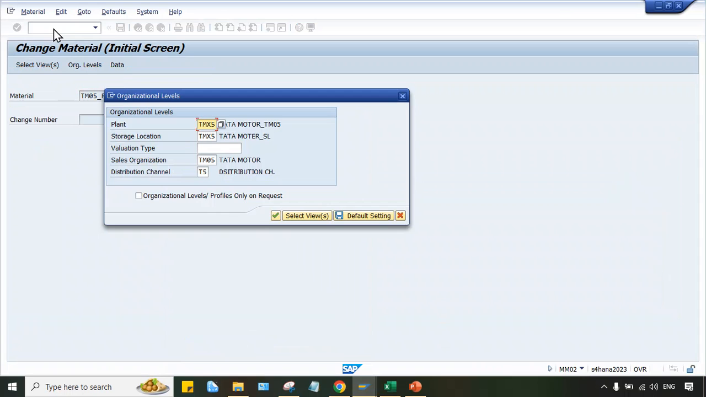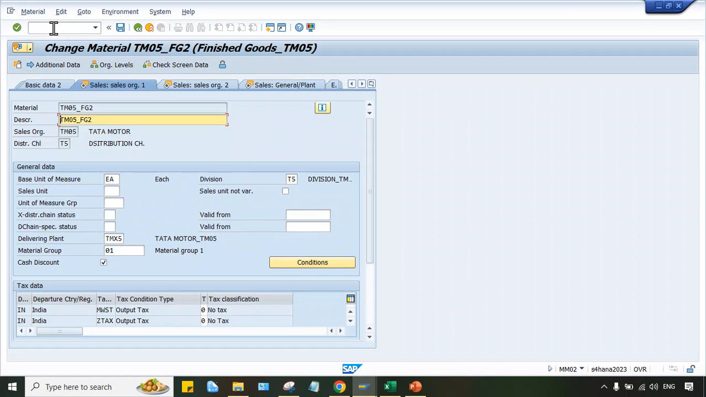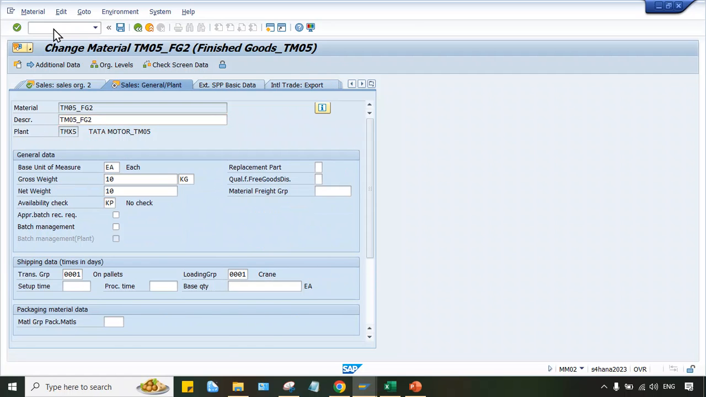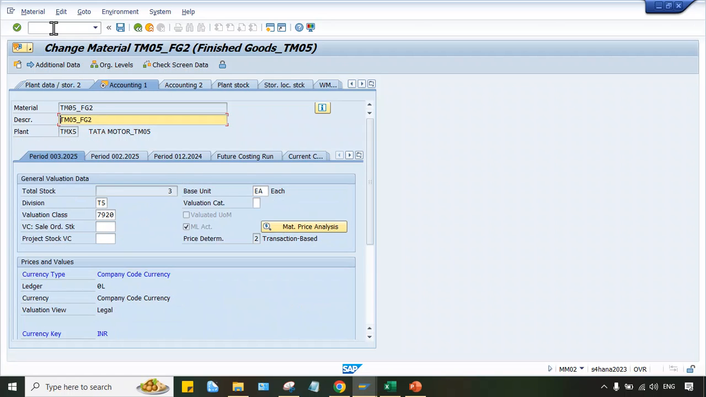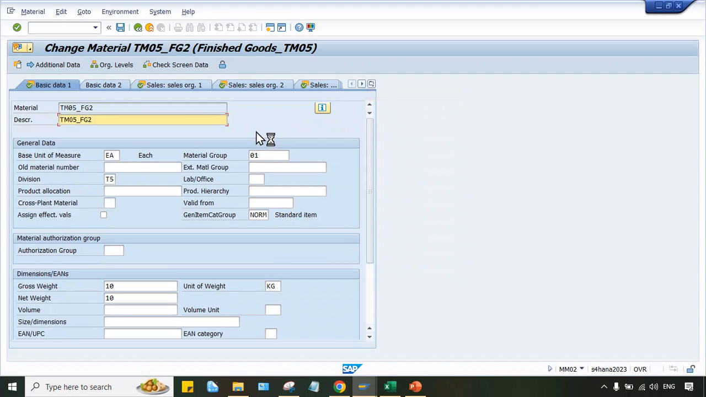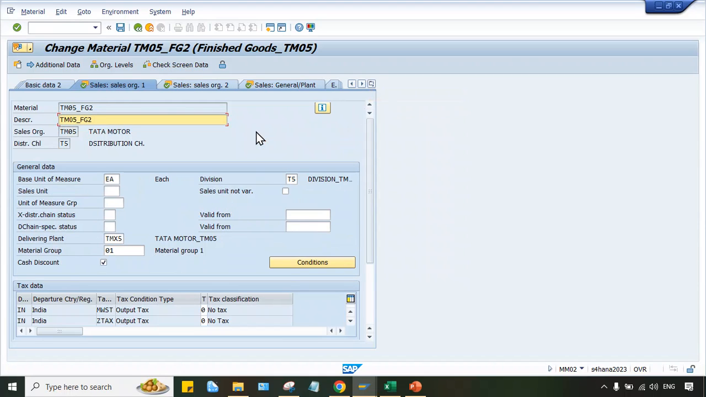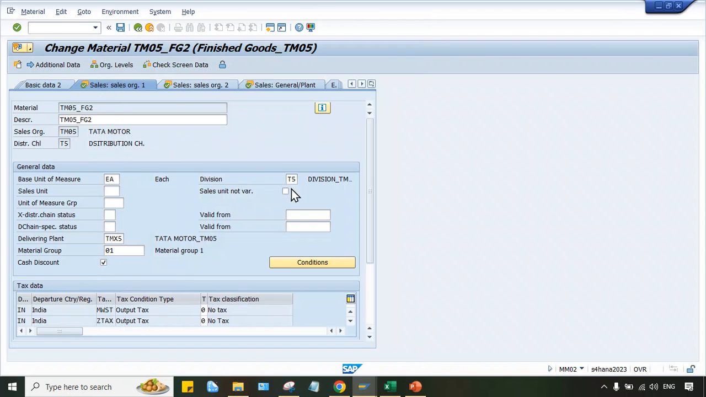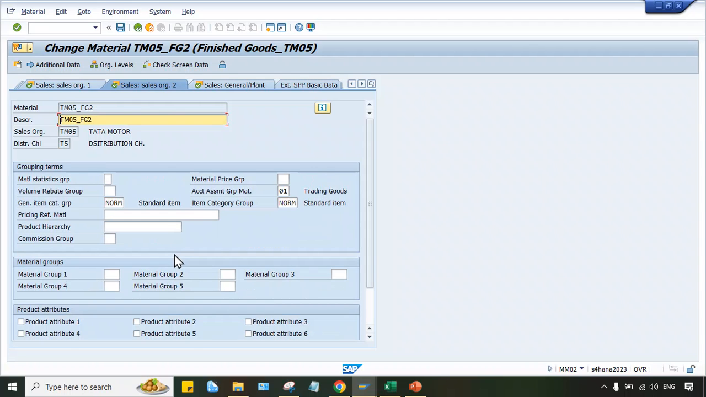Press enter, and these are the details. Press enter, and I have to change what? Look at here, not here. Somewhere it was there, guys. Where is it? Not this one. So where was that? Division, that's fine. Material group. This is the material group 01. Not this one, I think. Not this one. That is account assignment. Yeah, here it is. Material account assignment group.